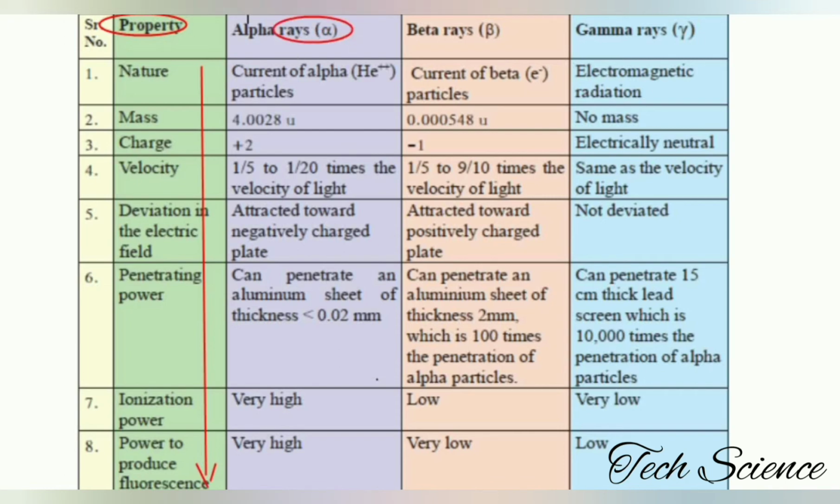Next, we have these three types of rays: first alpha rays, second beta rays, and third gamma rays. Now let's see all the properties one by one.